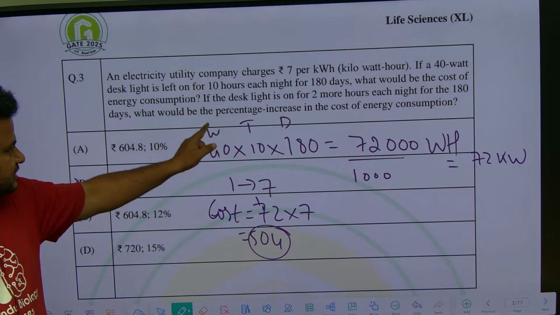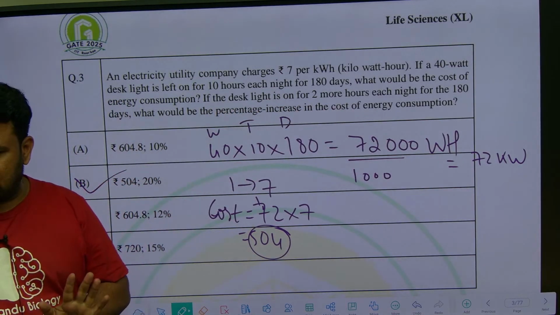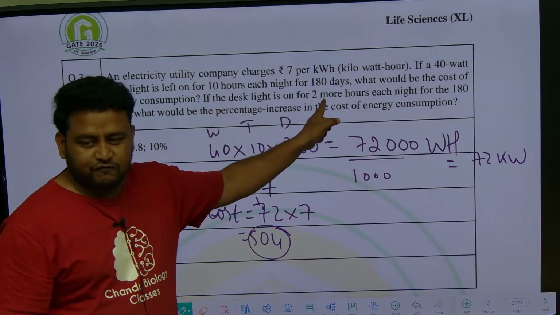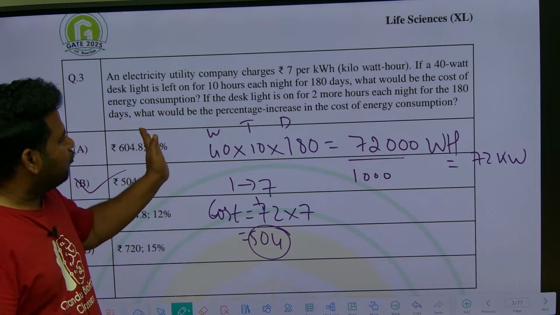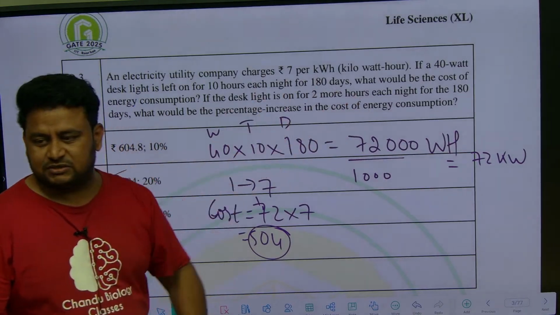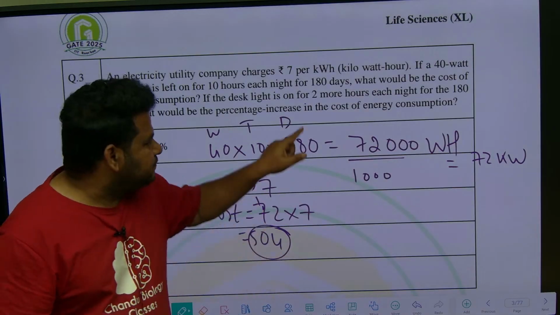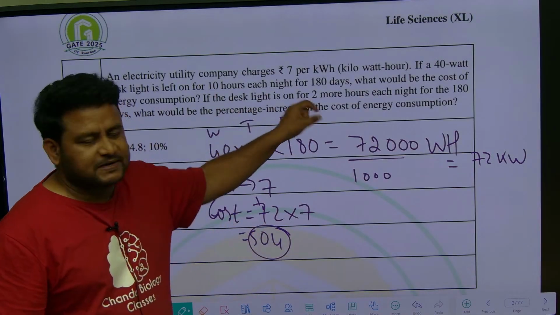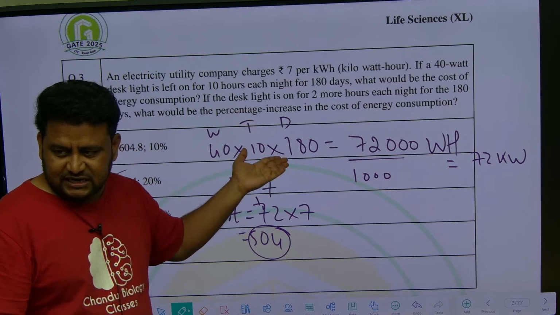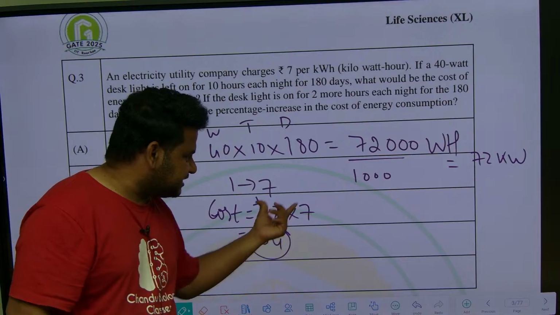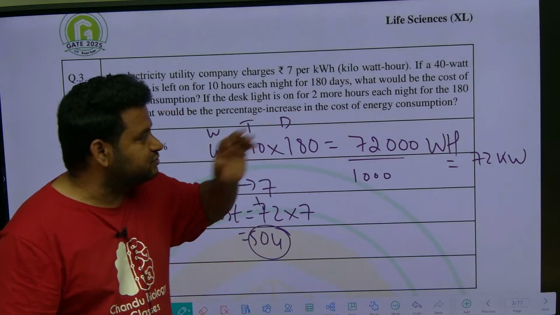If the desk light is on for 2 more hours each night for 180 days, what would be the percentage increase in cost of energy consumption? So here, everything remains the same, but instead of 10 hours it is becoming 12 hours. Compared to previous, if it is 10 hours we got 72. If it is 12 hours, how much will we get? What is the percentage increase in consumption they are asking?